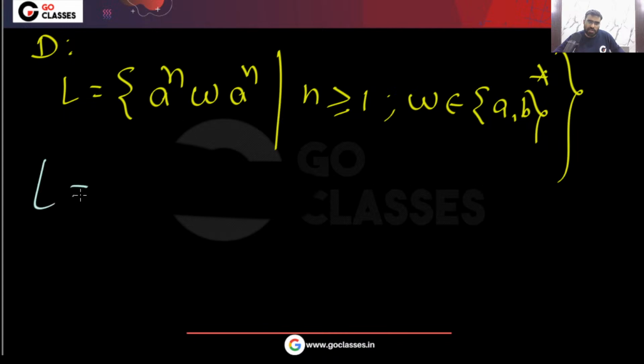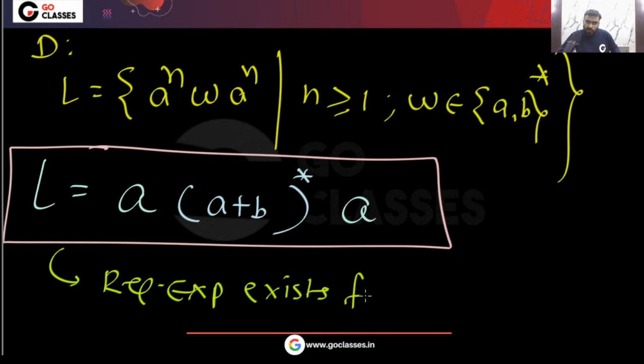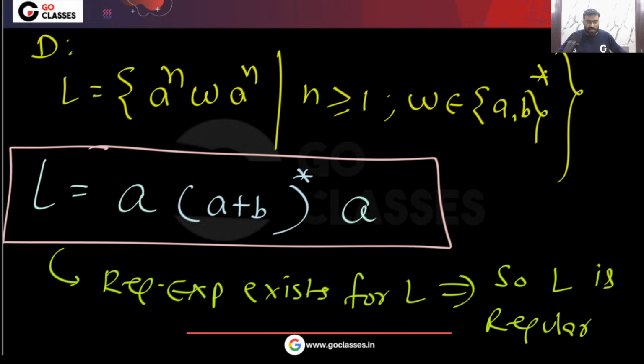Here you can notice the language is basically the regular expression: starting with a, ending with a, and here you can put anything, (a+b)*. So this is the regular expression for this language. Because a regular expression exists for L, L is regular. Is this clear?